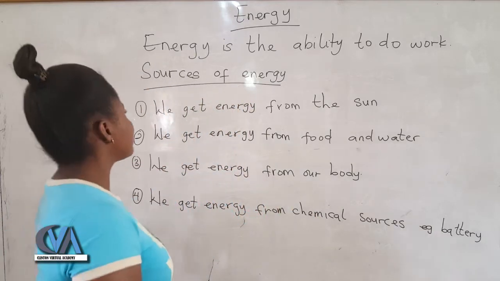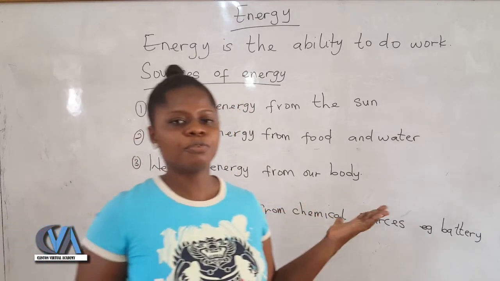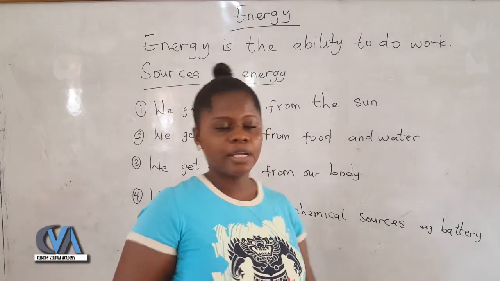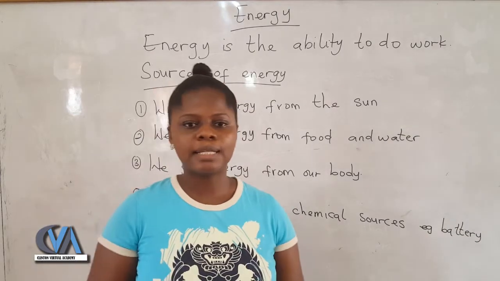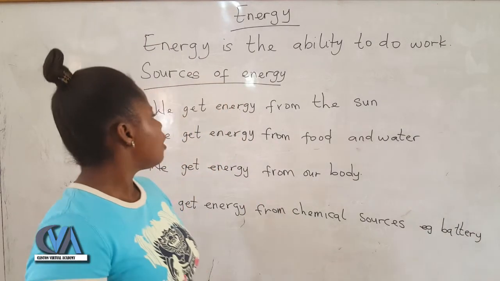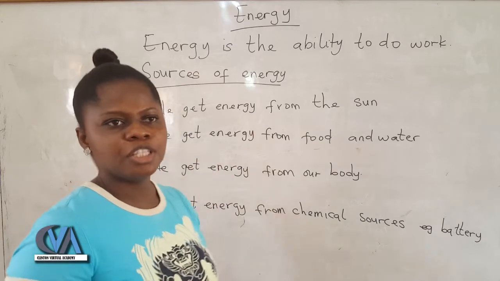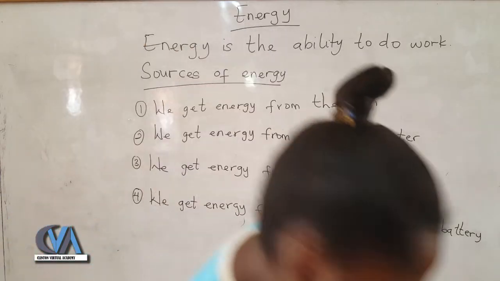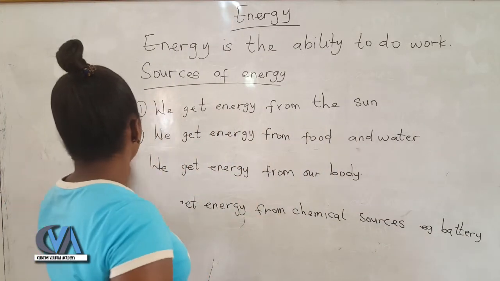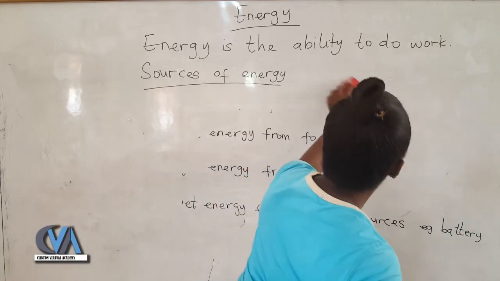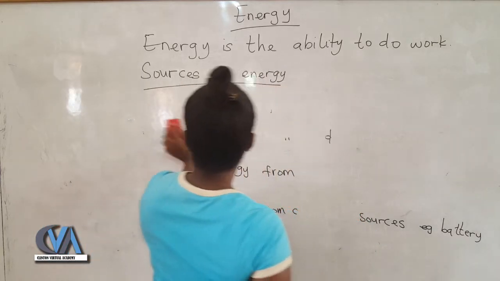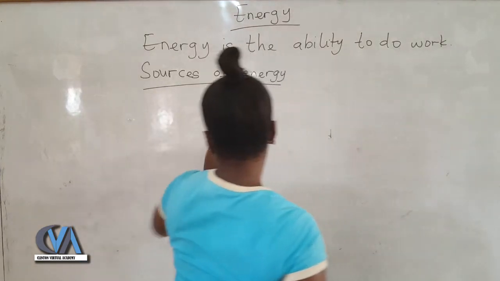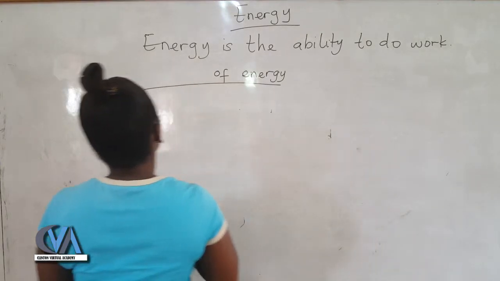Okay, so these are some of the sources of energy. These are some of the ways that we can derive energy. There are other sources of energy, but let's take these for the time being. Now we have our sources of energy. So what do we use this energy for? We're going to put down a few things that we use energy for.